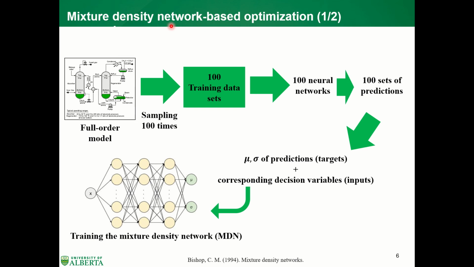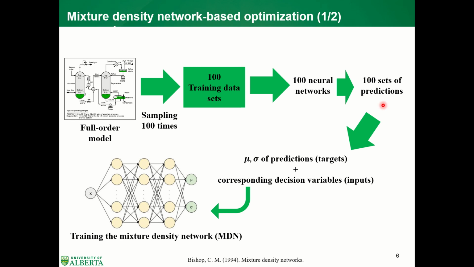How we use the mixture density network, which is the MDN, to deal with the prediction uncertainty in an optimization, let me illustrate with the following example. First, we sample 100 times from the forward model to get 100 different training sets to train 100 different neural networks. If we input one observation into those 100 neural networks, we get 100 sets of predictions, and then we can get the corresponding means and standard deviations of the predictions.